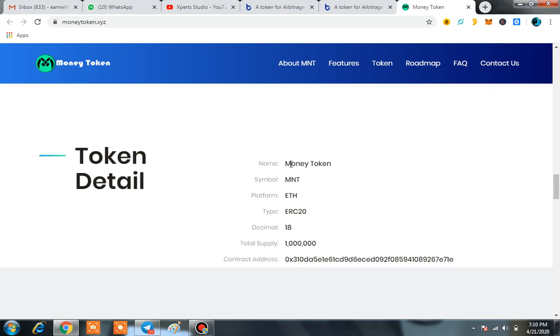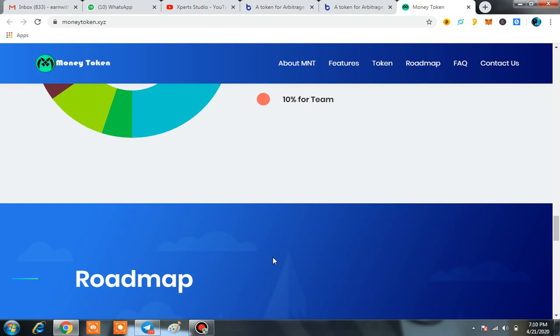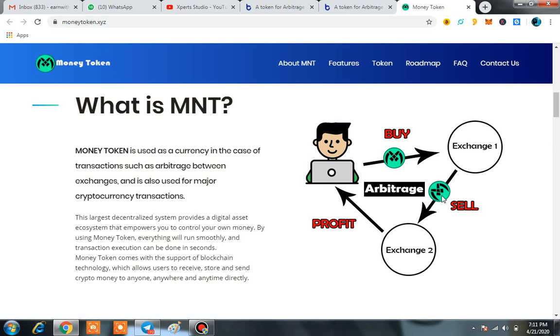And here you can find each and everything. The name of this token is Money Token, the symbol is MNT, and as I told you, it is an ERC20 based token. Here you can see the contract address and the decimal, and the basic thing regarding the whole theme of this token is the allocation. Here you can see 20% for the main self drop, 20% for the first round of the airdrop, 10% for marketing and promotion, 10% for the IEO, 25% reserved out of the 100%, and 10% for the team. So that is everything regarding the money token.